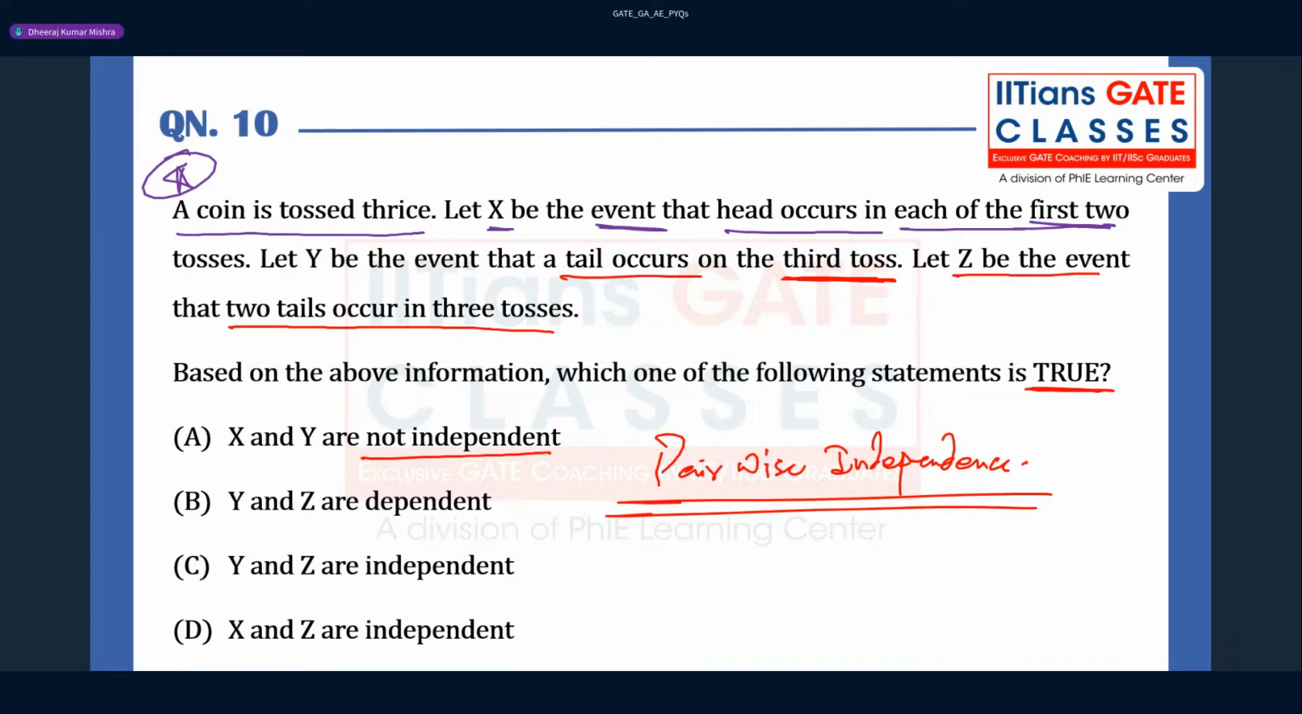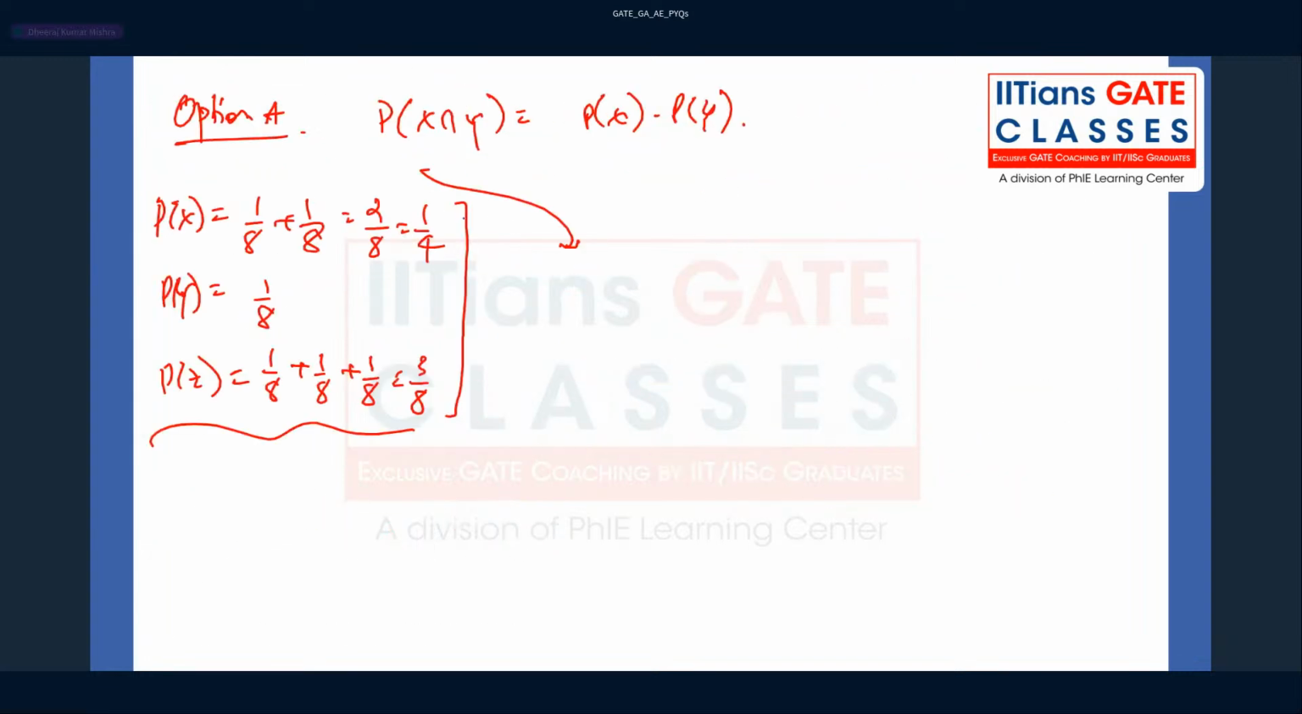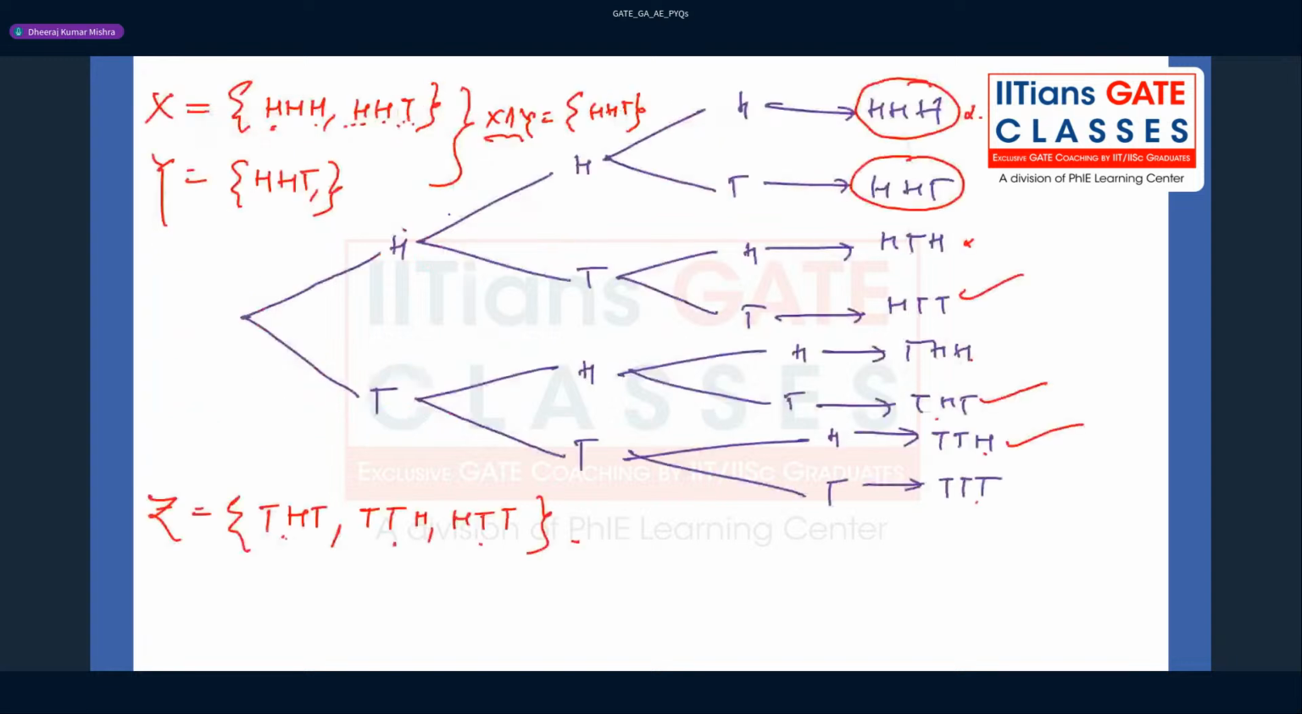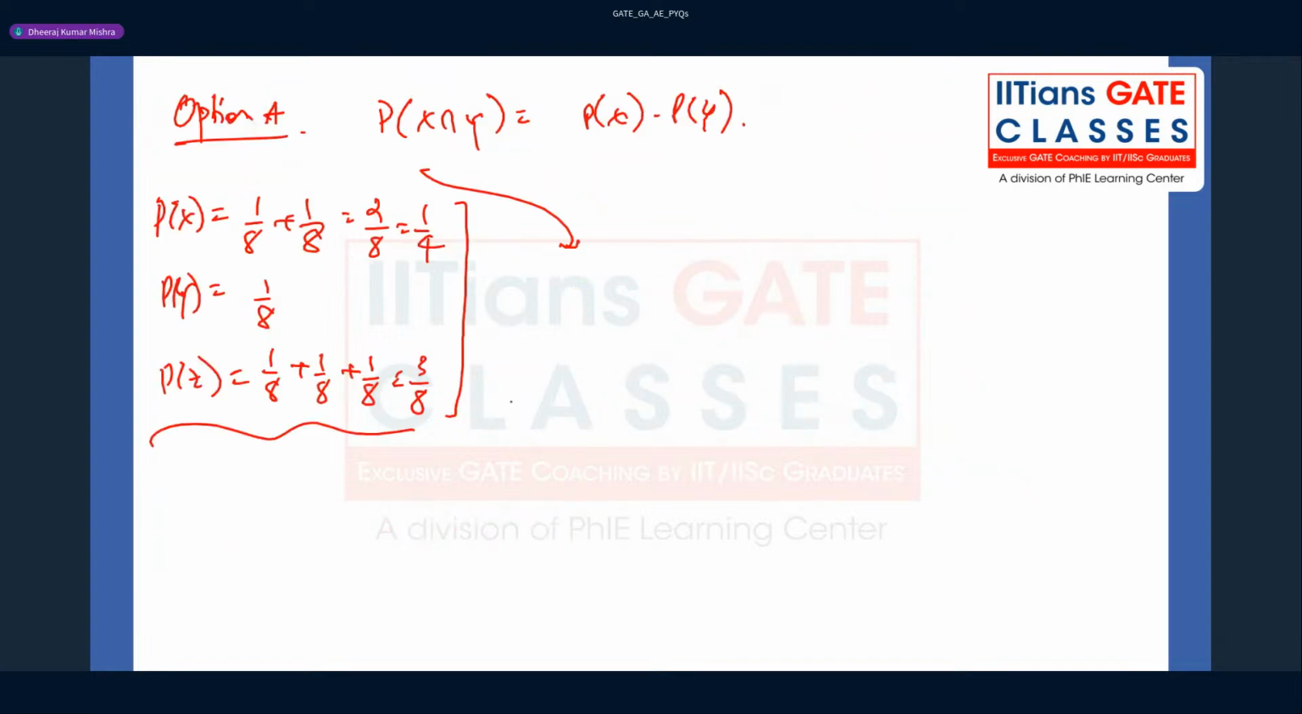The option says x and y are not independent, meaning they are dependent. They are saying y and z are dependent, right? So we can also check for y and z. You see y is this, and z is what? There is nothing common between them, so the probability is going to be 0 only, right? You see HST, and here nothing is common.